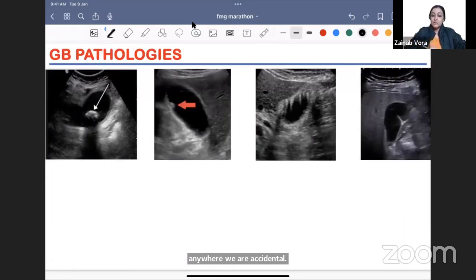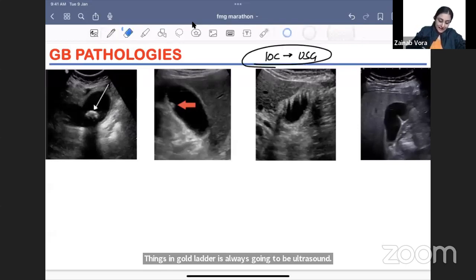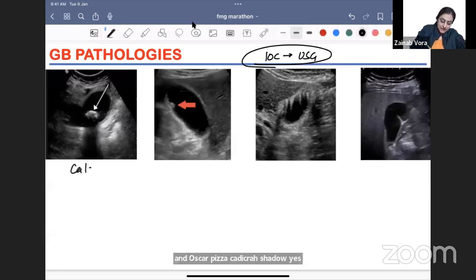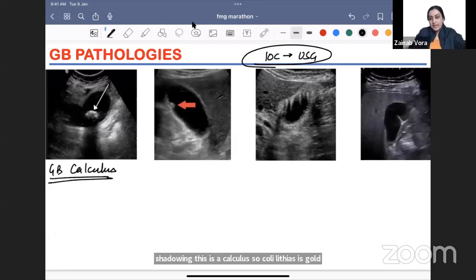Talking about 4 gallbladder pathologies, remember the investigation of choice for all things in the gallbladder is always going to be ultrasound. No doubts there. Now when I see something white and what is behind it? Shadow. Yes, posterior acoustic shadowing. This is a calculus. So cholelithiasis, gallbladder calculus, investigation of choice, ultrasound. If there is inflammation, cholecystitis, this is again going to be ultrasound.